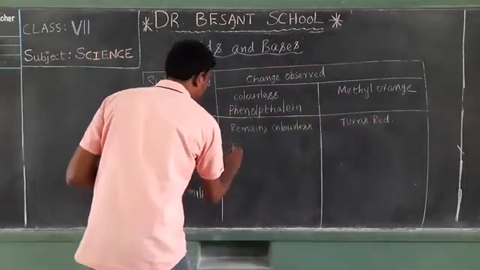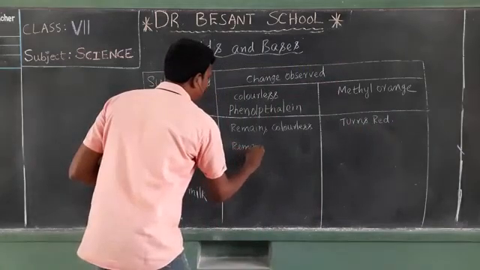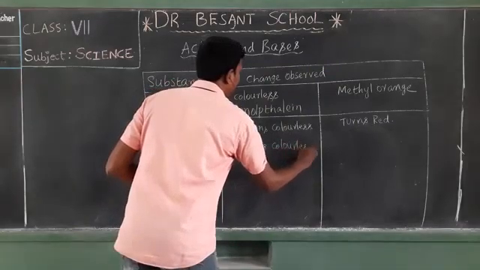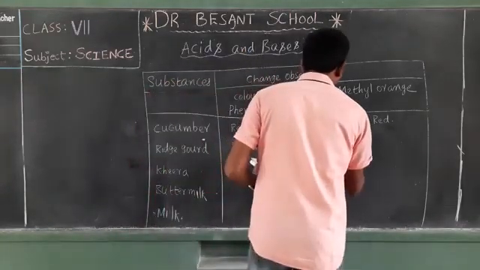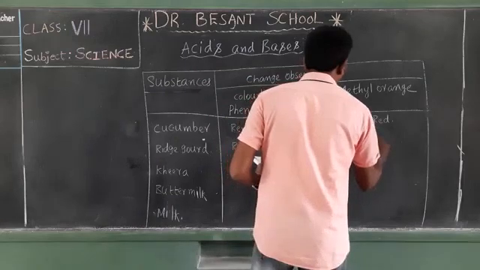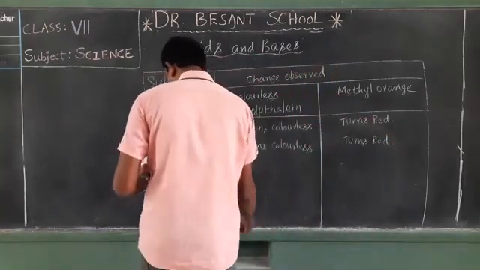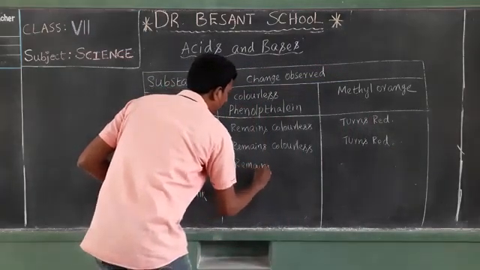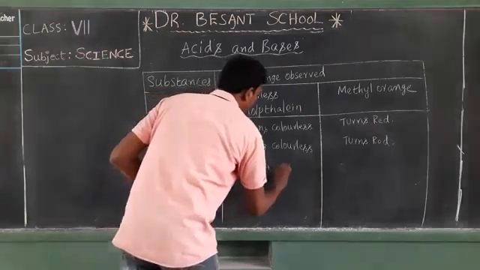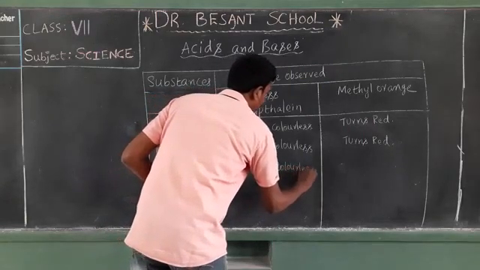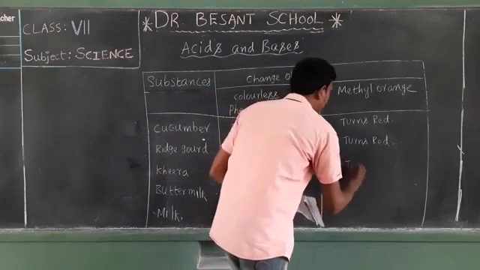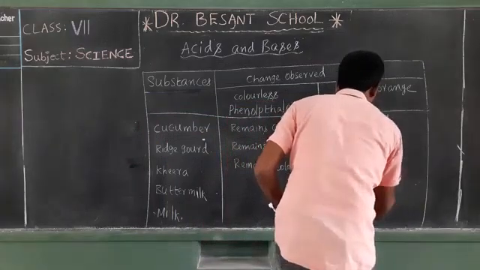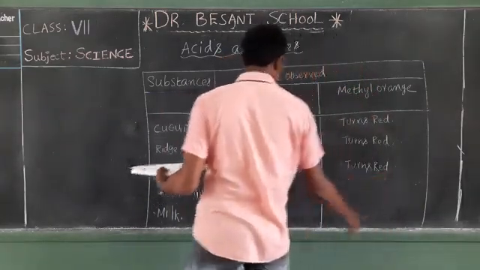Okay, ridge gourd, same. Phenolphthalein remains colorless. When it comes to methyl orange, it turns to which color? Yes, red color. Turns red. Next, kheera, same. These all the 5 substances possess similar properties. Remains colorless, and here it turns red. What next?